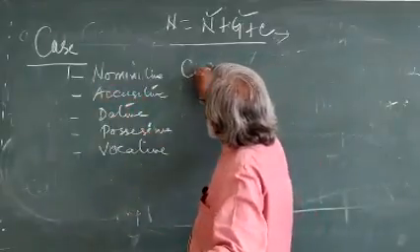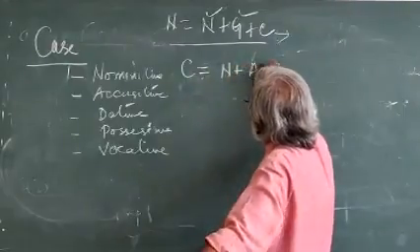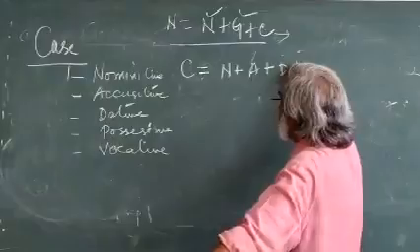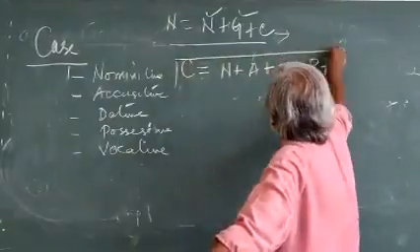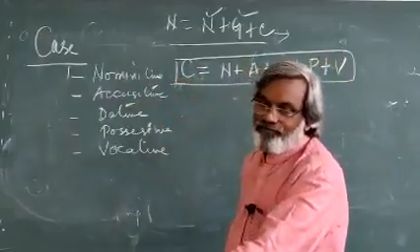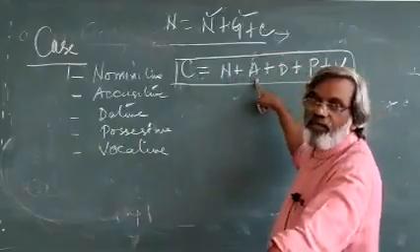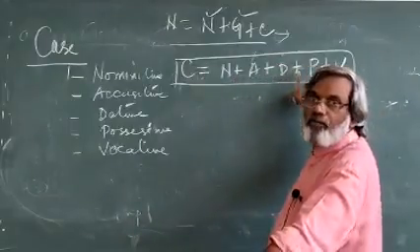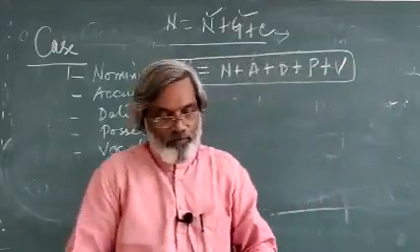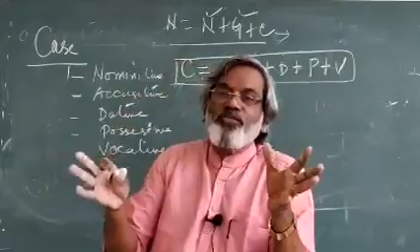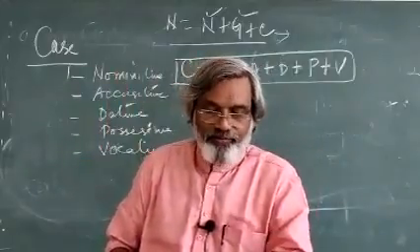Again we can formulate C as N plus A plus D plus P plus V. This is the case system formula that you keep in your mind. Again I tell you the cases: nominative, accusative, dative, possessive and vocative. Vocative is not that important, but for completion, keep in mind how many case systems are there? 5.